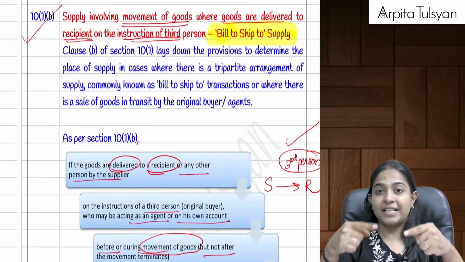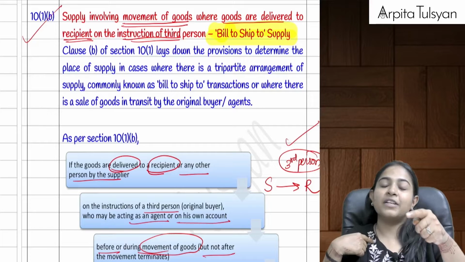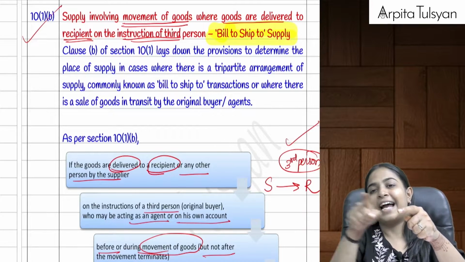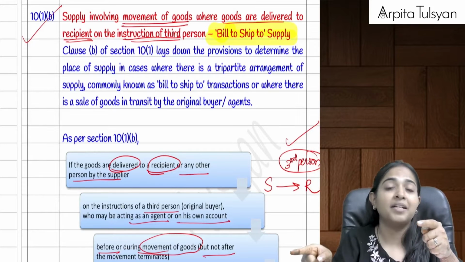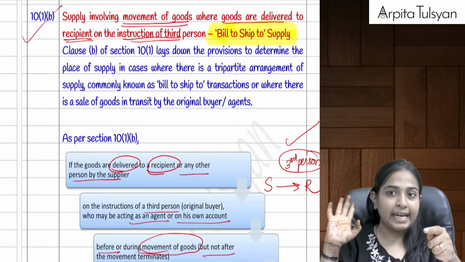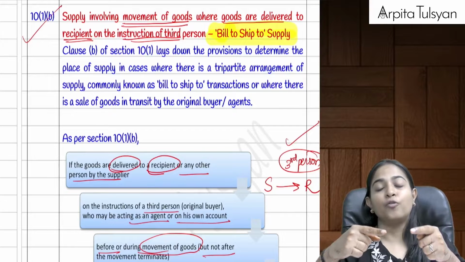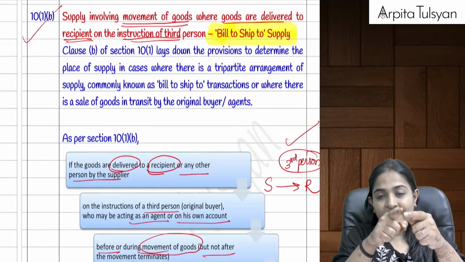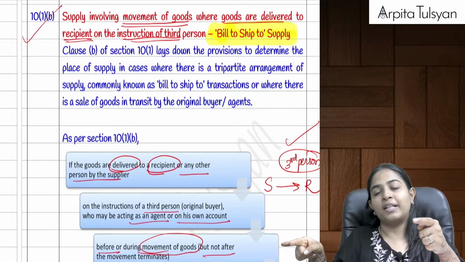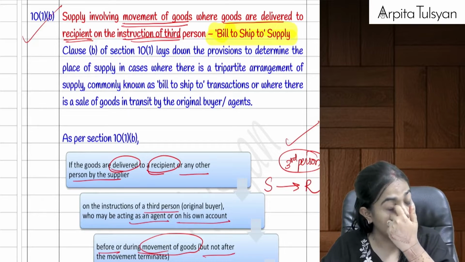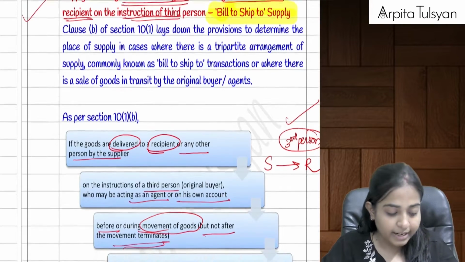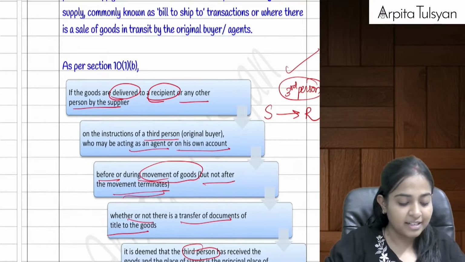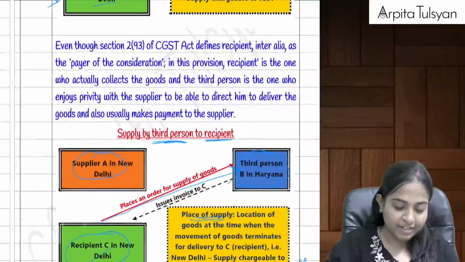But that is one supply. You are the person with whom I had my original contract. Then you also entered into a contract with some other person. That will also be considered a supply, but it will be considered a supply under section 10.1a. My contract with you, for that the place of supply will be determined as per section 10.1b. And when you get a further order from another person, that transaction will be determined under section 10.1a, right? Then after that, let's go to the next one, section number 10.1c. Everyone with me, let's go to section number 10.1c.